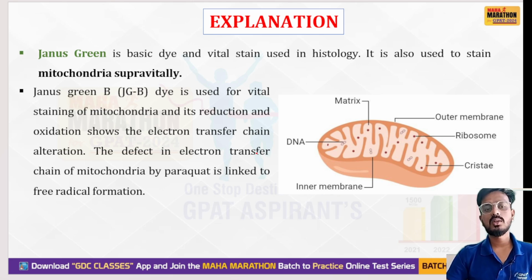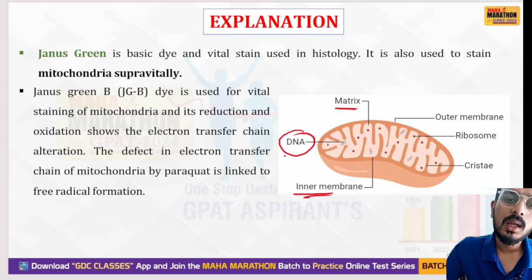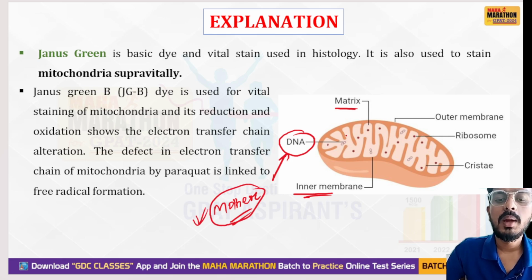If you see the structure of mitochondria, it has a matrix and an inner membrane. Mitochondria have DNA. Remember, mitochondrial DNA comes from the mother, not from the father. This is also one of the important questions.